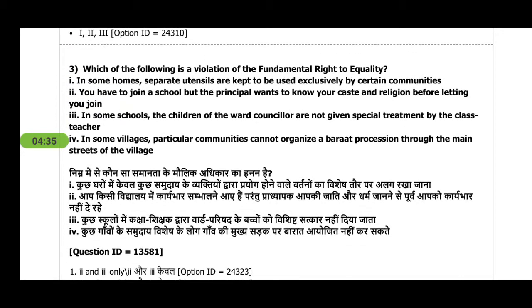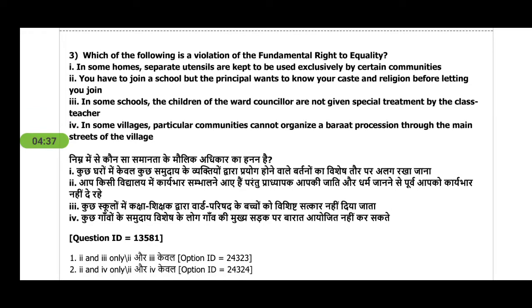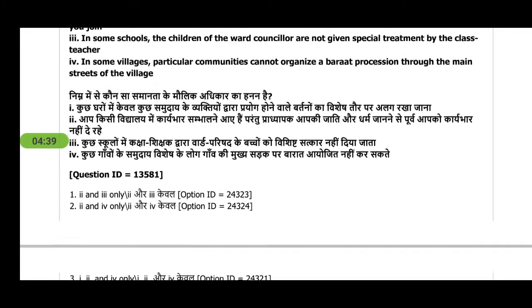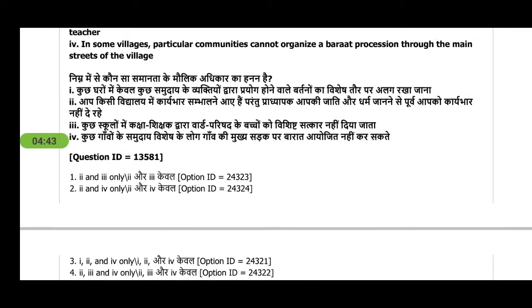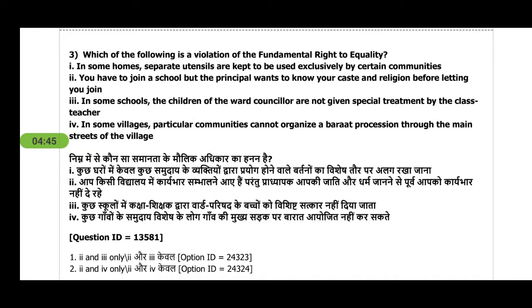Next question is, which of the following is a violation of fundamental rights to equality? So the answer is 1, 2 and 4 only, while the third is, in some schools the child of the ward counselor is not given special treatment by the class teacher. So this is giving a special privilege.